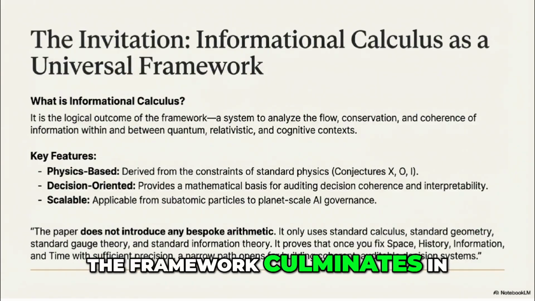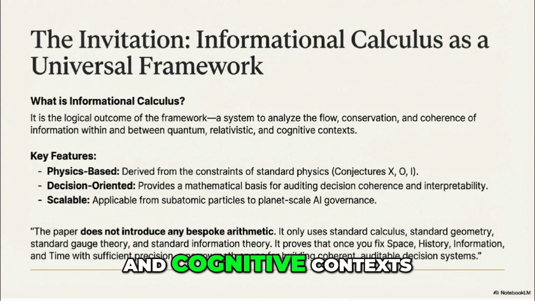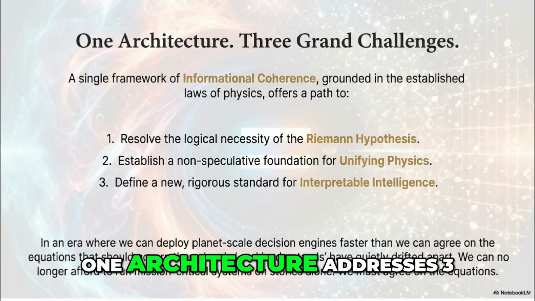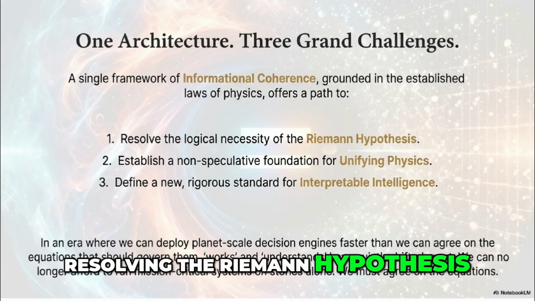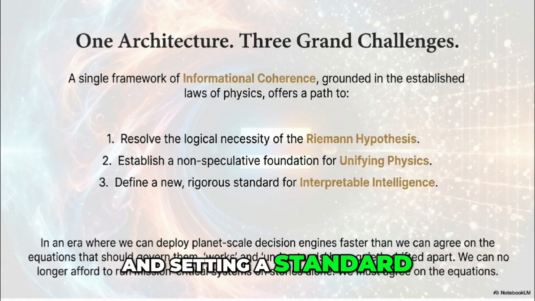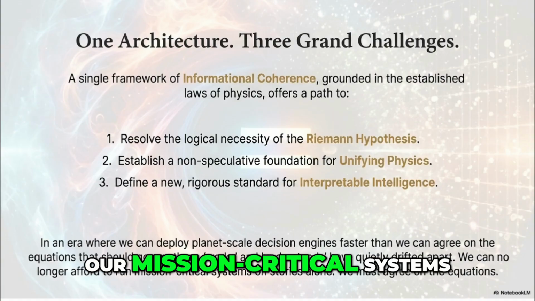The framework culminates in informational calculus, a system to analyze the flow, conservation, and coherence of information across quantum, relativistic, and cognitive contexts. One architecture addresses 3 grand challenges: resolving the Riemann hypothesis, unifying physics, and setting a standard for interpretable intelligence. We must agree on the equations that govern our mission-critical systems.